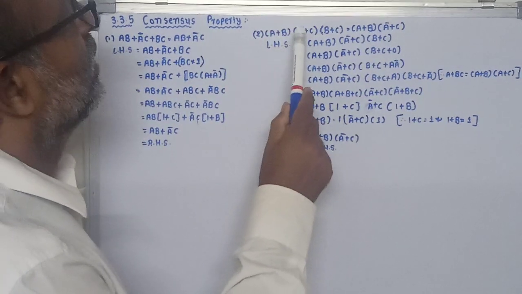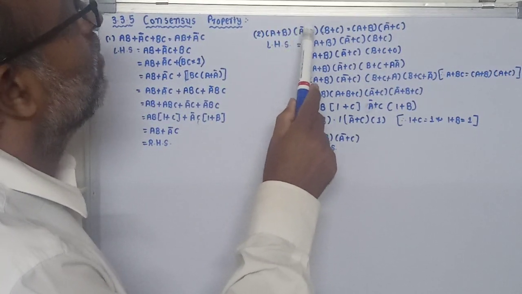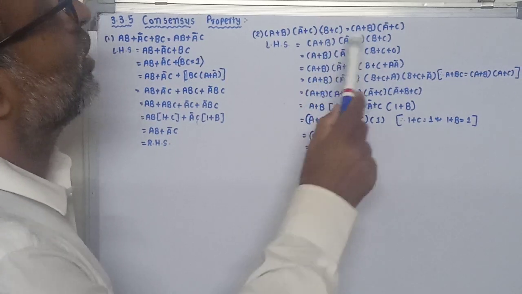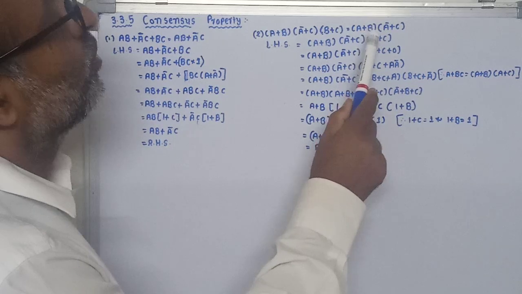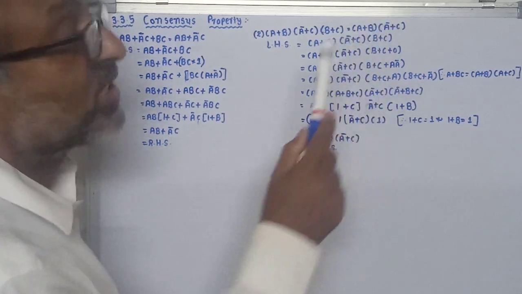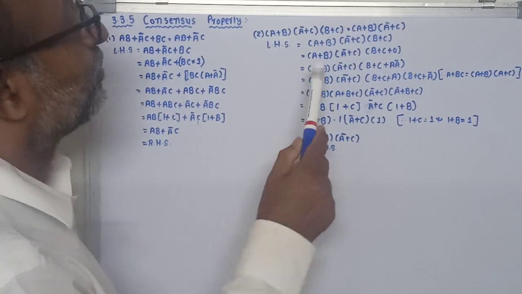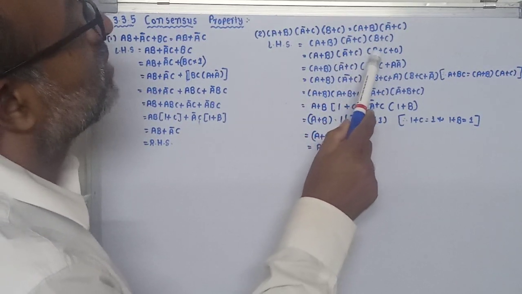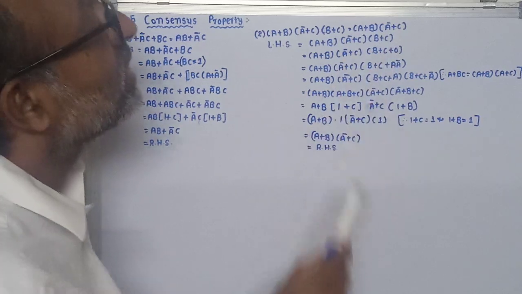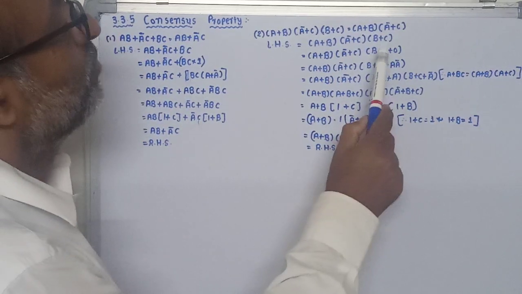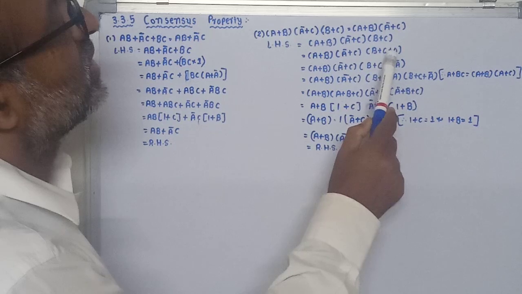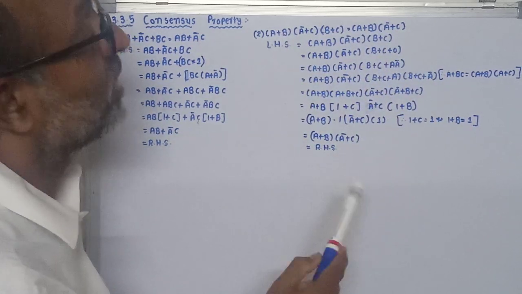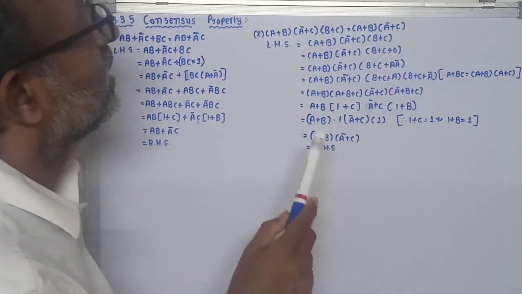A plus B in one group, A bar plus C in another group, and B plus C in another group is equal to A plus B in one group into A bar plus C in another group. So here we can write A plus B, A bar plus C, and B plus C plus 0. We can write this because B plus C plus 0 is equal to B plus C. So here we are adding a 0.